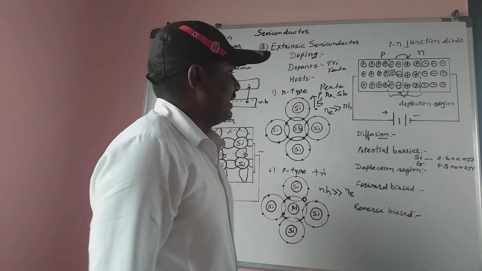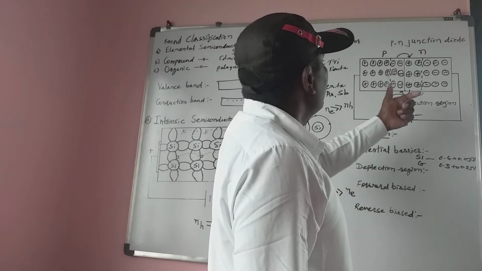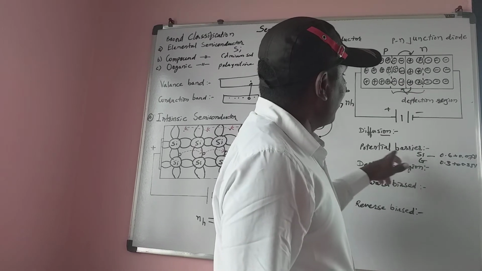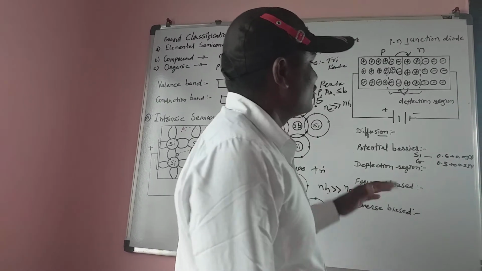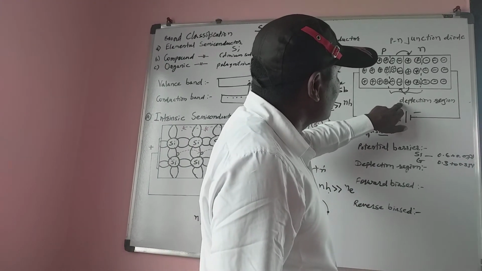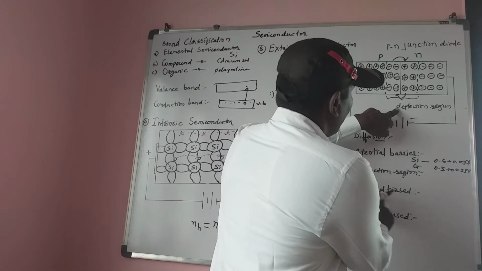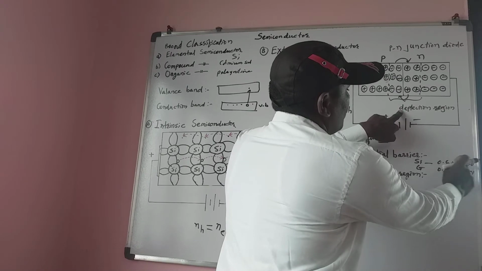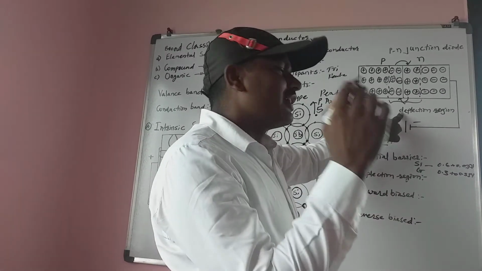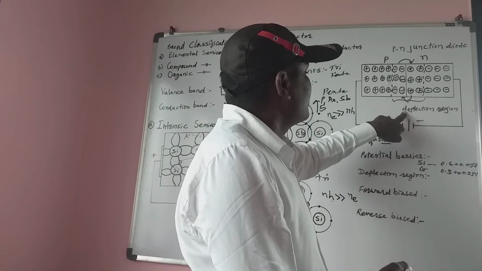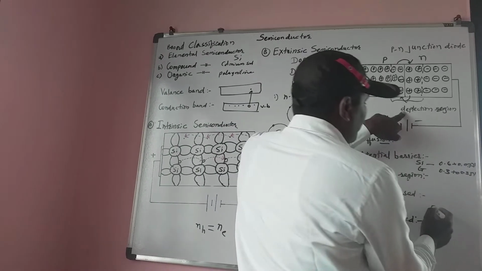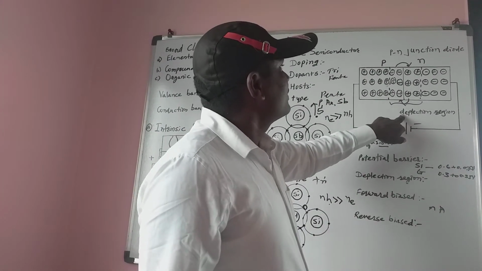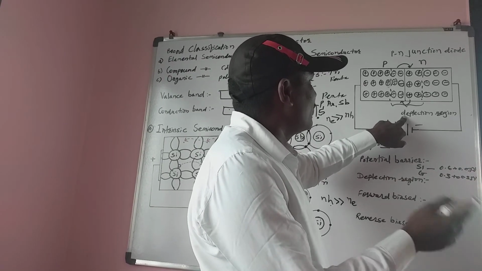What happens in that condition? There is diffusion of ions and a potential barrier is produced, which for silicon is 0.6 to 0.7 volt. In forward bias, the depletion region decreases, the junction breaks down at 0.6 or 0.7 volt, and the current suddenly increases. We get a milliampere current in forward bias. That means the PN junction diode conducts in forward bias and we get current in the electronic circuit.